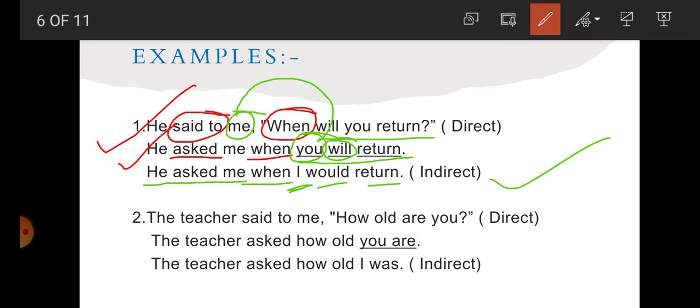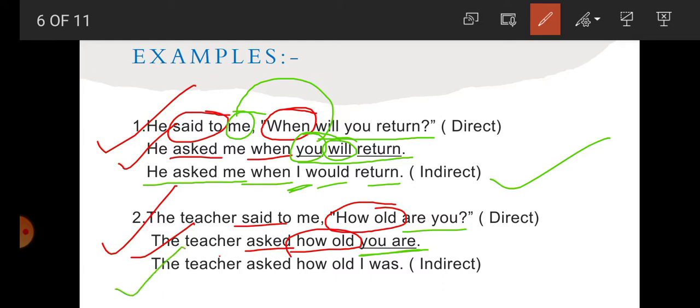Now next one, question number 2. The teacher said to me, how old are you? Students, first of all, step 1, the teacher said to changes into asked. Now what is the question word here? Question word how old. So write how old here. Now what is left here, students? Are you. So how can we make it assertive? You are. We write here you are. Now change into indirect speech. The teacher asked how old.